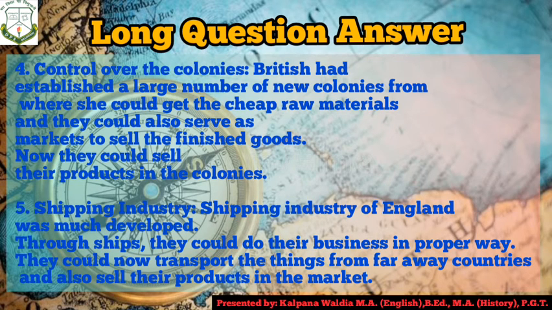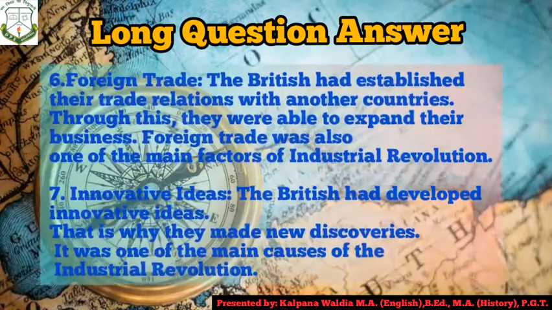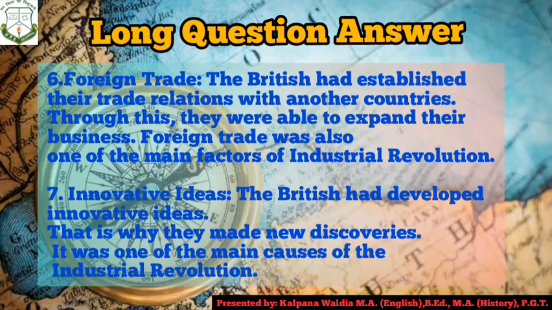Now, the fifth point is the shipping industry. The shipping industry of England was much developed. Those ships could do business in a proper way. They could now transport things from far-off countries and also sell their products in the market. Moving towards the sixth point, that is foreign trade. As we all know, the British established trading relations with other countries, which is called foreign trade, so that they could progress towards the Industrial Revolution and expand their business.